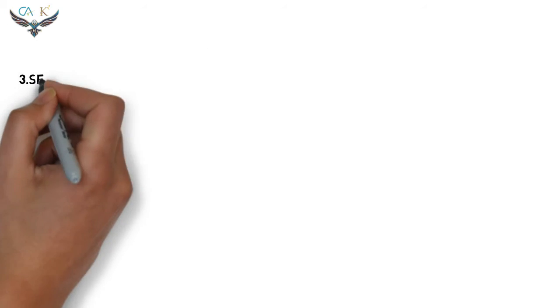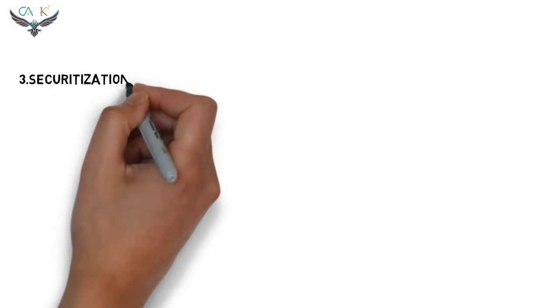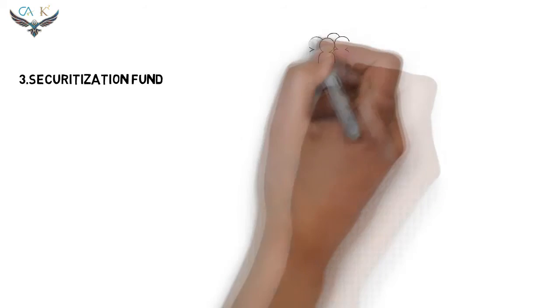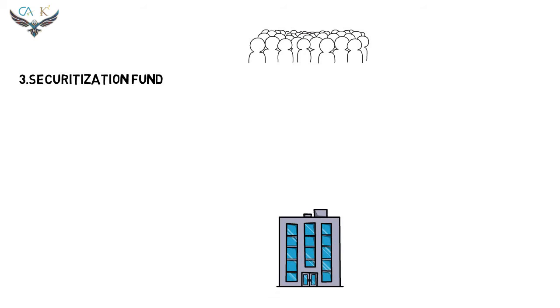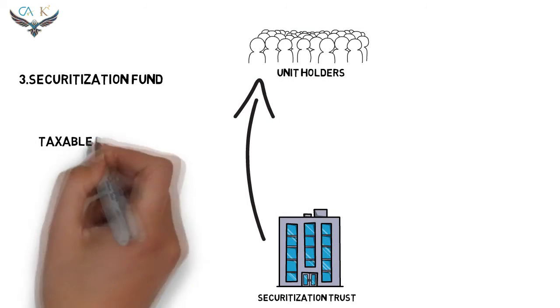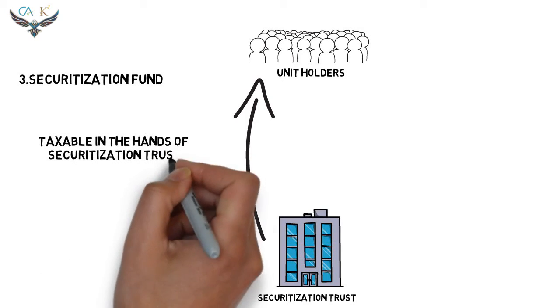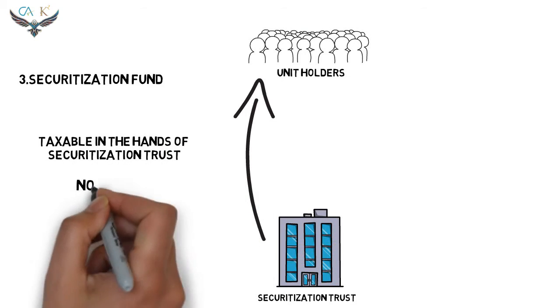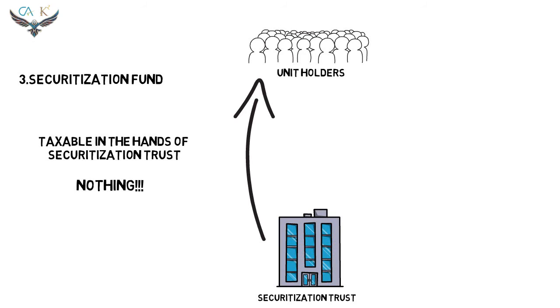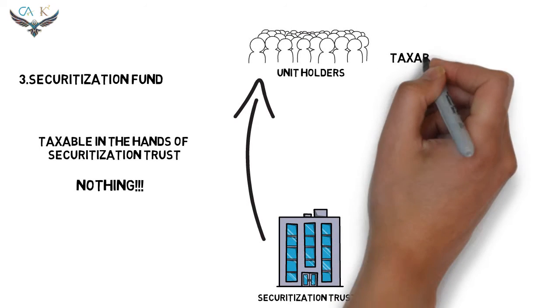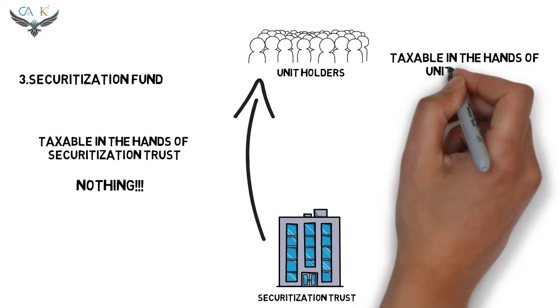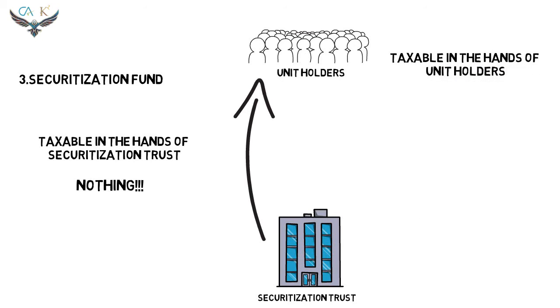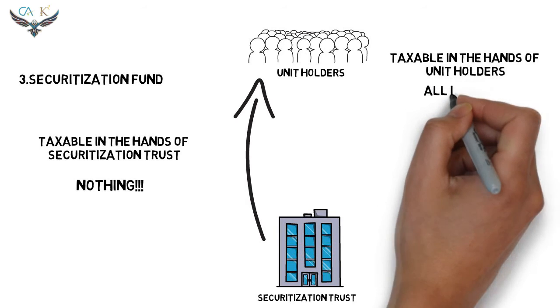Okay, now let us see the tax implication under the securitization trust scenario. Let us see the tax implication in the hands of the unit holders and the securitization trust. Since all the income received by the securitization trust is simply passed through to the unit holders, no income is taxable in the hands of the securitization trust. Since nothing is taxable in the hands of the securitization trust, all the incomes received by the unit holders from the securitization trust are taxable in the hands of the unit holders.